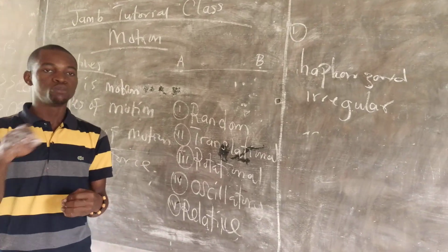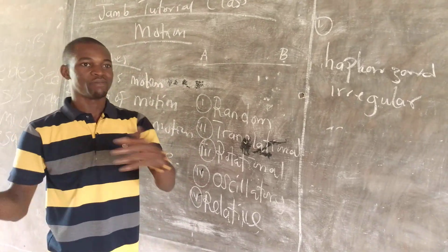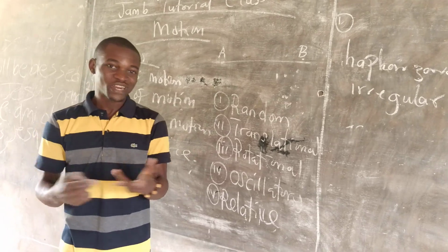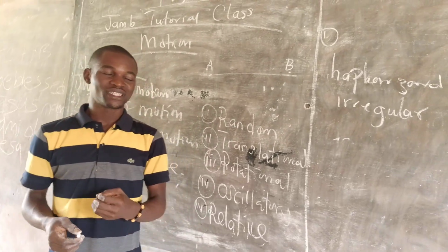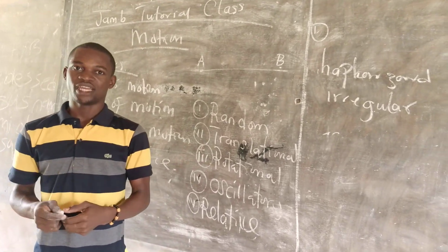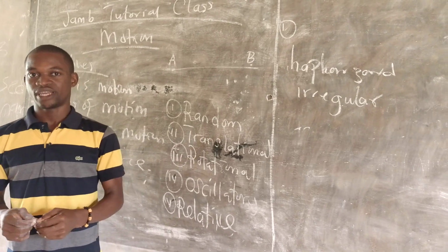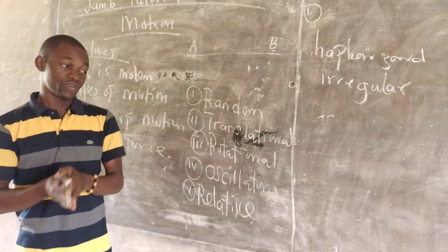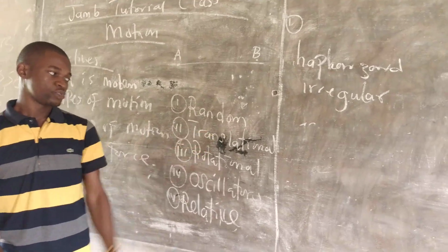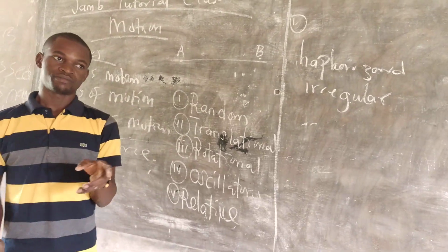Such a body moves without a direction, just like a madman moving in a market. A madman has no direction. So a madman, a drunkard, they all undergo random motion. Smoke in the air is also a typical example of random motion. Dust particles in the air is also a typical example of random motion. I believe we get this now. Alright, very good.